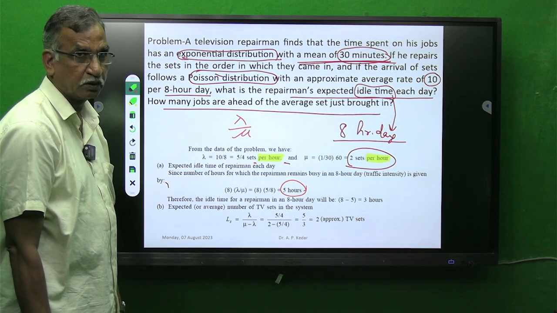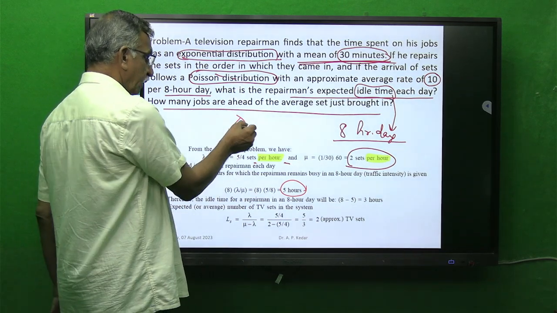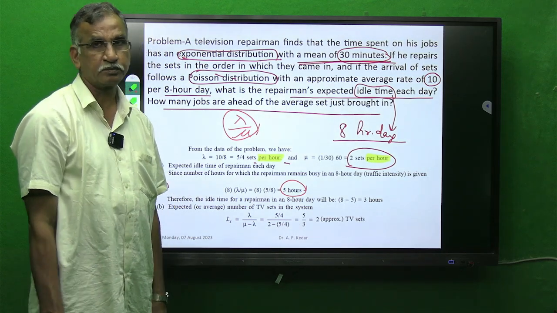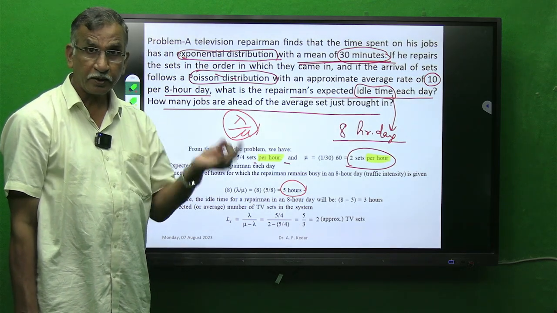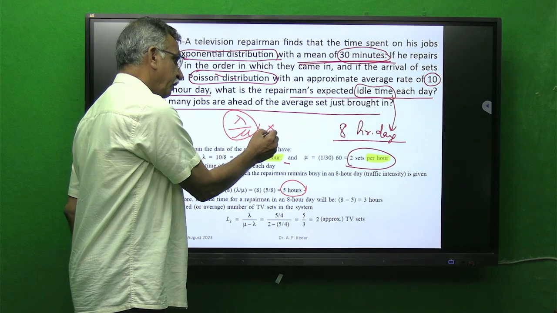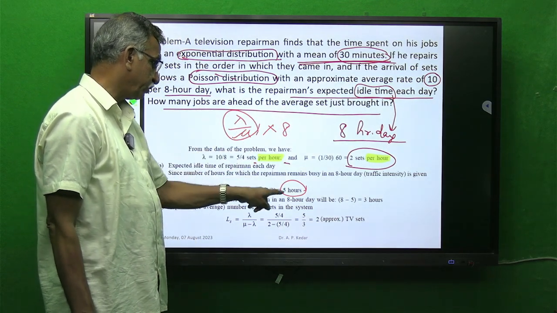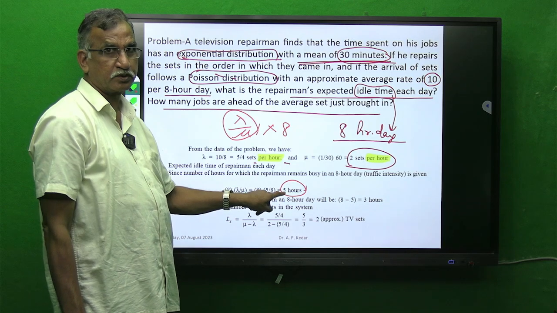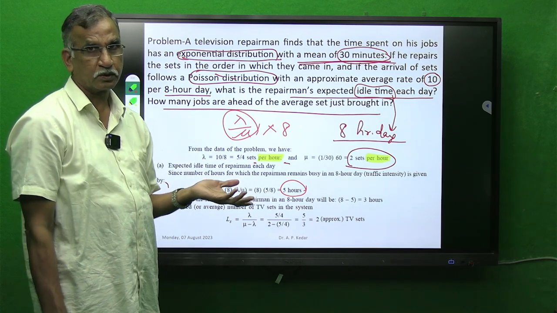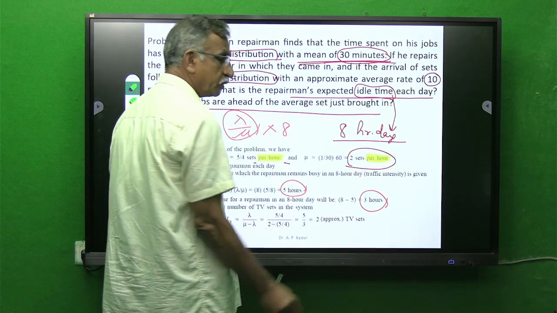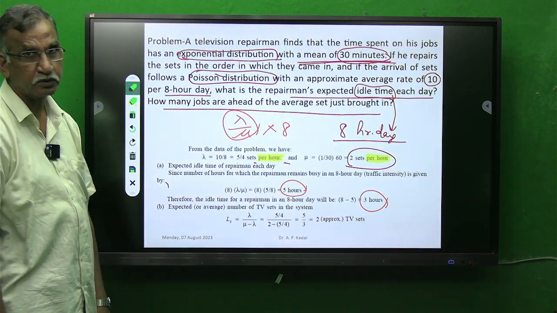How have we calculated the 5 hours? Lambda by mu is the fraction busy, the proportion of time he is busy, of 8 hours, therefore we have multiplied it by 8 hours. So lambda by mu into 8 gives you 5 hours as busy. The day is of 8 hours, so 8 minus 5, 3 hours he is idle.